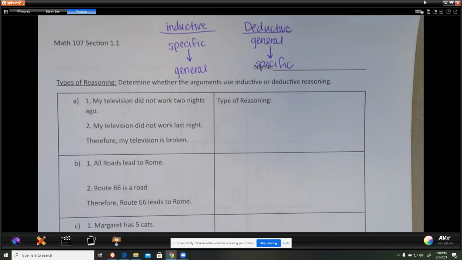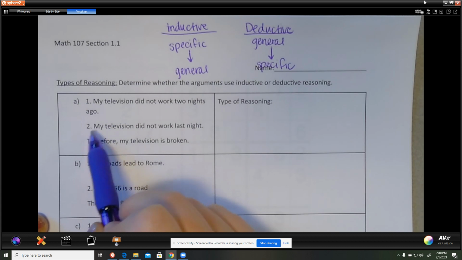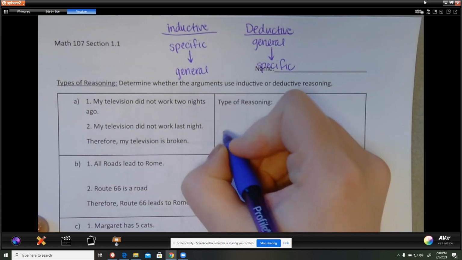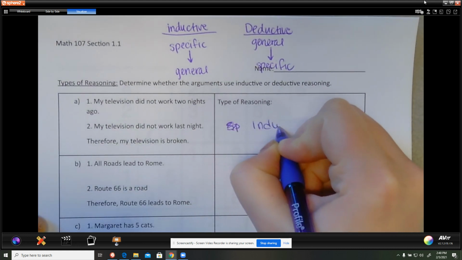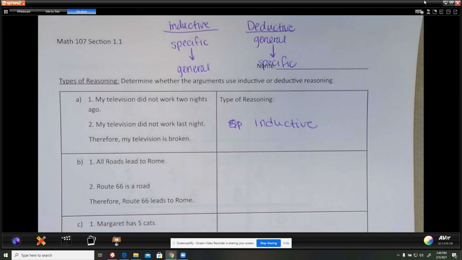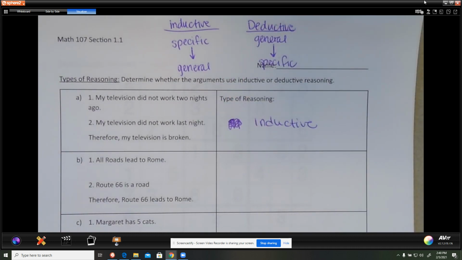All right, so the logic here says my television did not work 2 nights ago. My television did not work last night. Therefore, my television is broken. These are specific instances that are only related to you, not a general overlying thing about all televisions. This is an inductive form of reasoning because we cannot guarantee that the TV is broken. Maybe you lost power in your house, or maybe your remote battery is dead. We cannot guarantee that it's the TV that's broken. Could be a lot of other things going on. It's inductive.